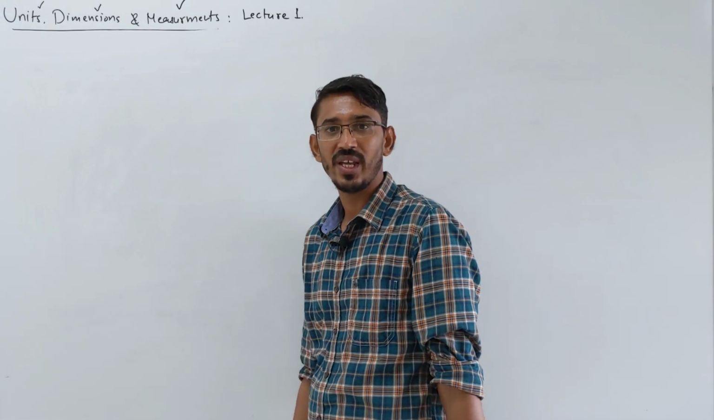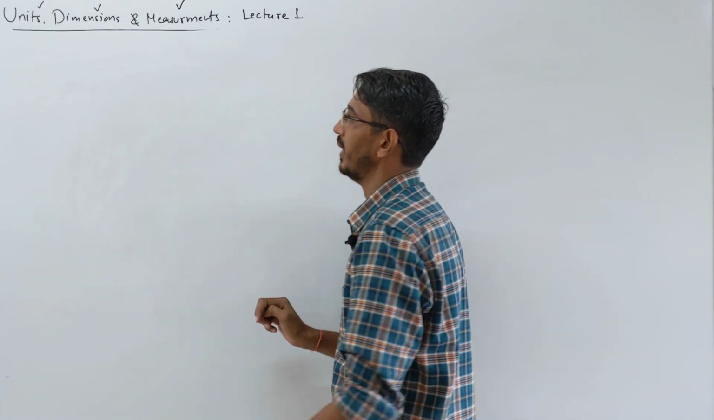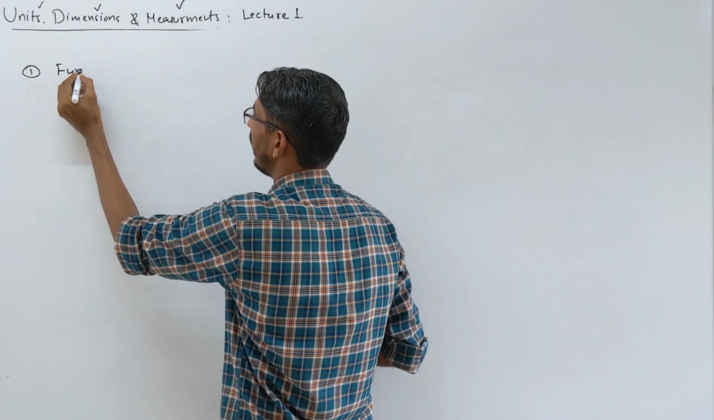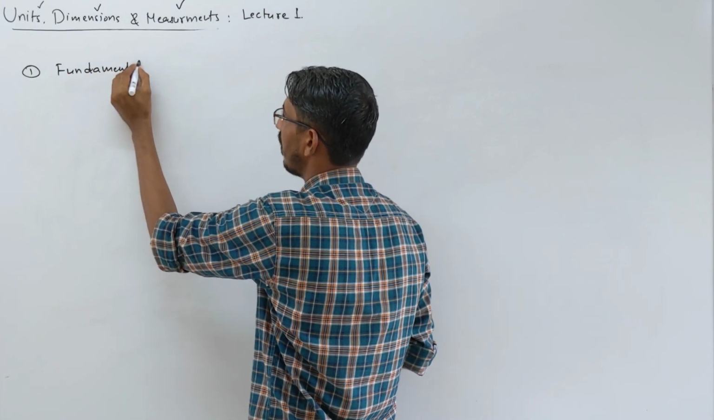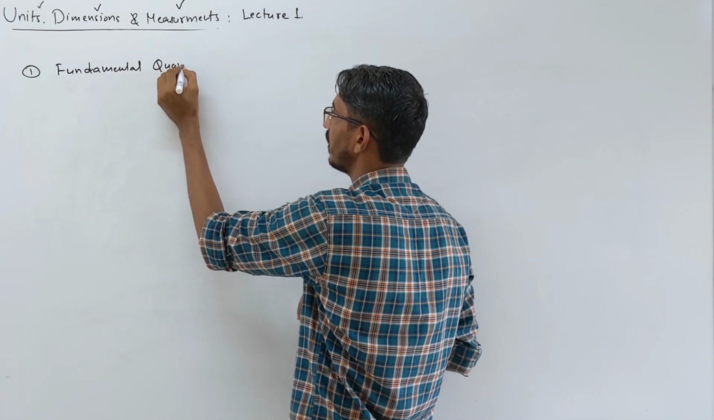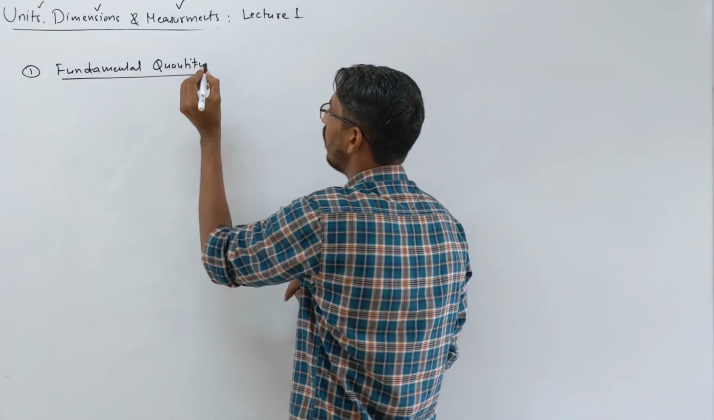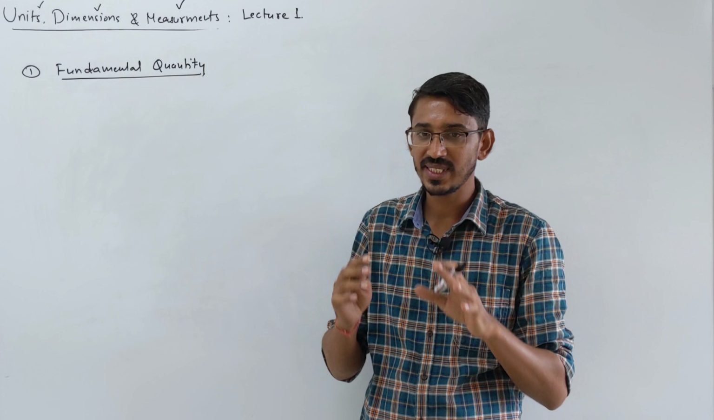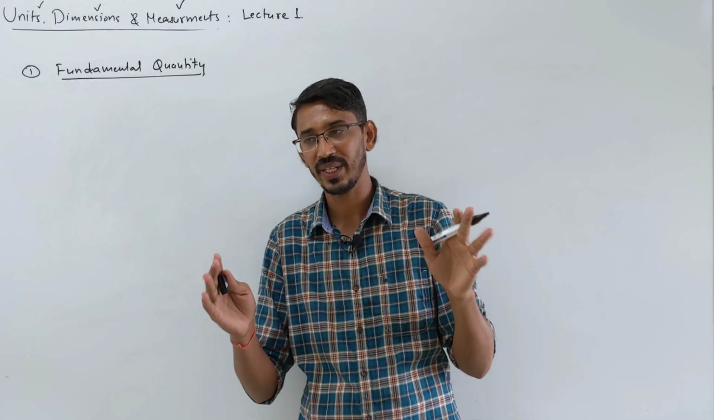Okay, so we are talking about the types of quantities. The first type we show is called fundamental quantities, or basics. Why do we call them fundamental? Because these things are independent. They don't depend on some other quantities. They are solely on their own.